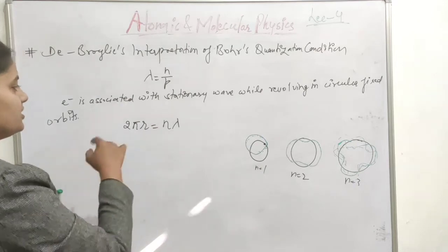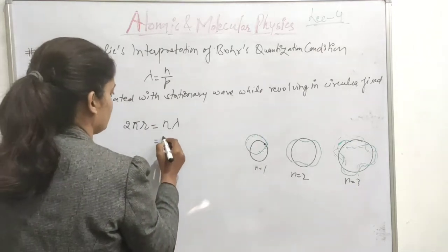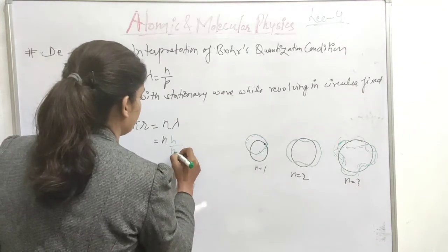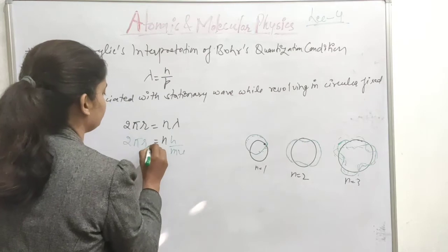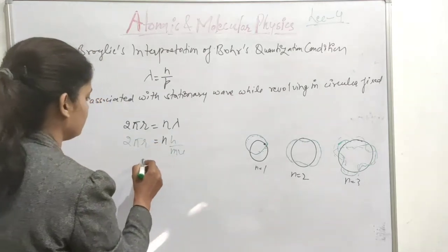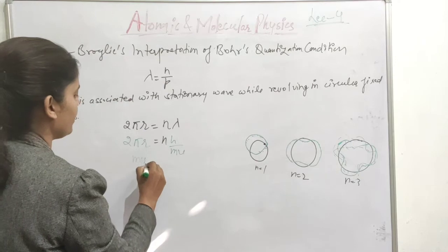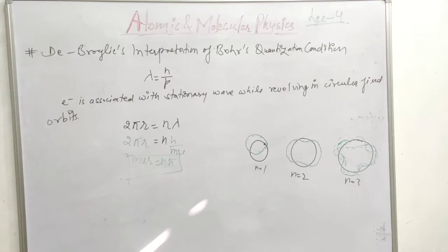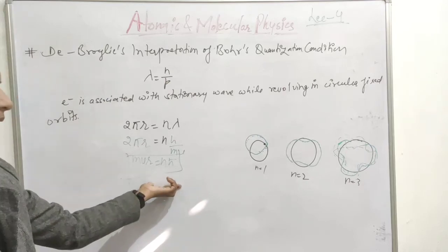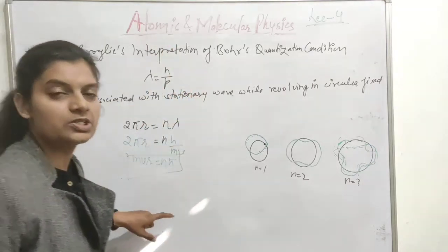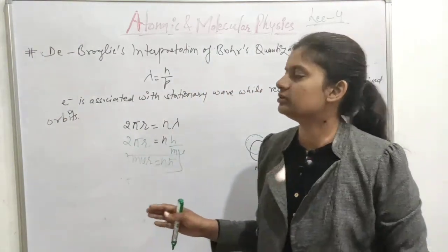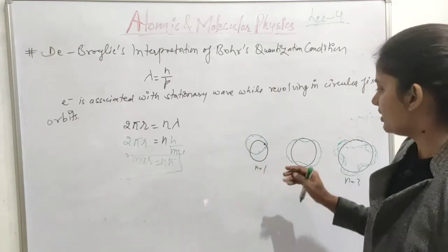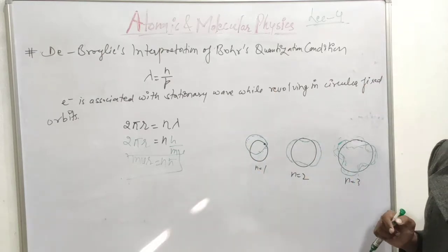So from this condition, you know that lambda is h over p, and p is mv. So 2 pi r equals n lambda, and we can write mvr equals n h cut. So this is the quantization of angular momentum. This is nothing but the quantization of angular momentum. So this is the picture presented by de Broglie, how de Broglie interpreted Bohr's quantization condition.